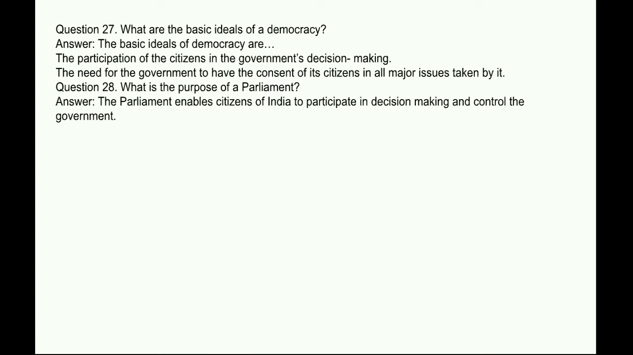Next question, what are the basic ideals of our democracy? Answer: The basic ideals of democracy are the participation of the citizens in the government's decision making, and the need for the government to have the consent of its citizens in all major issues taken by it. Next question, what is the purpose of a Parliament? Answer: The Parliament enables citizens of India to participate in decision making and control the government.